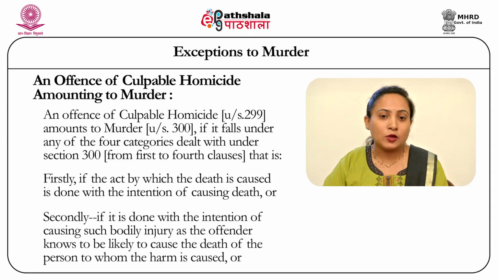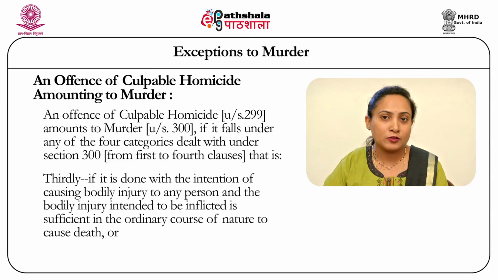While the second one talks about committing an offense of murder with the intention of causing such bodily injury which the accused knows will result in the death of that particular victim because of a specific condition or the circumstances to which that victim belongs or from which he is suffering. Again, because it's an offense which has a clear intention of causing death by way of causing that injury, knowing that such injury is likely to cause the death of that particular victim, it becomes a serious offense of culpable homicide amounting to murder.